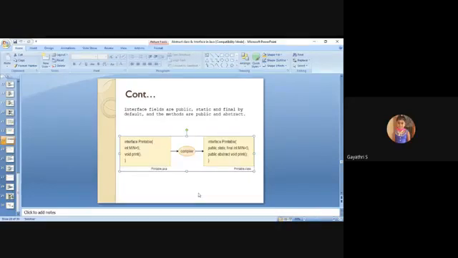So all the variables initialized in the interface are automatically converted into public static final. You no need to explicitly add these things in the interface. Automatically it is included. So the variables initialized within the interface are public static final by default.